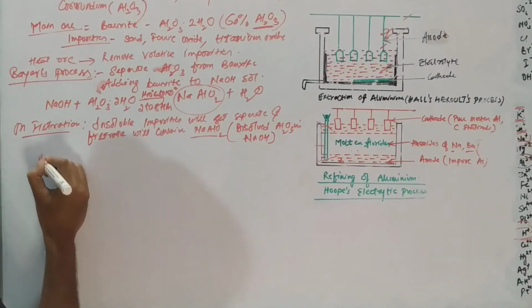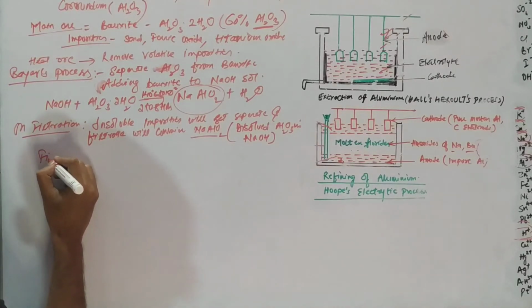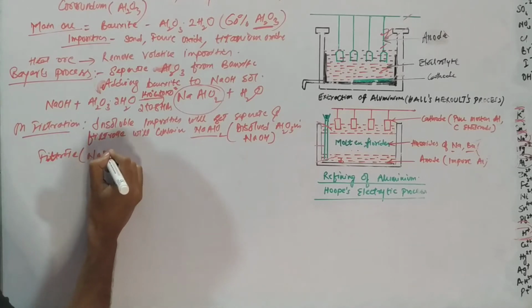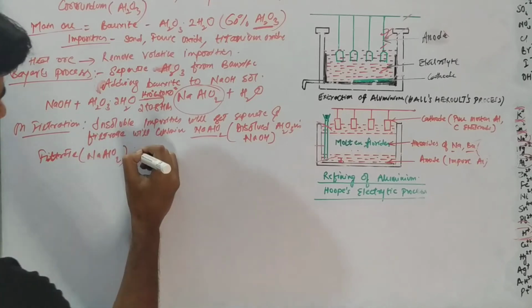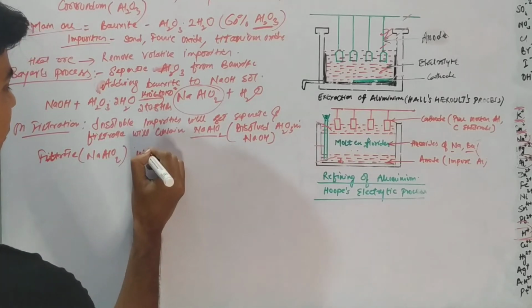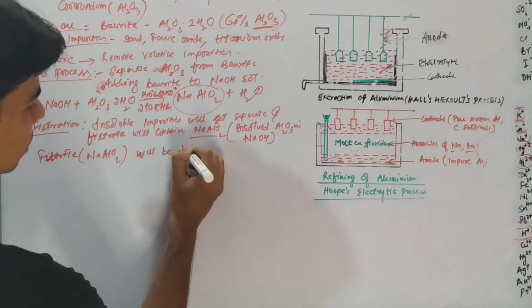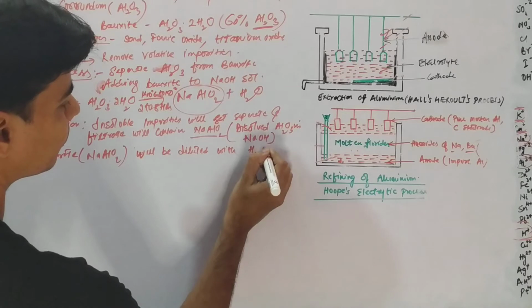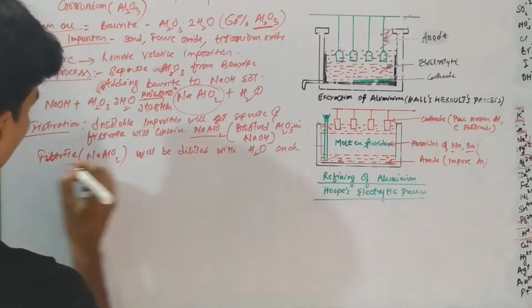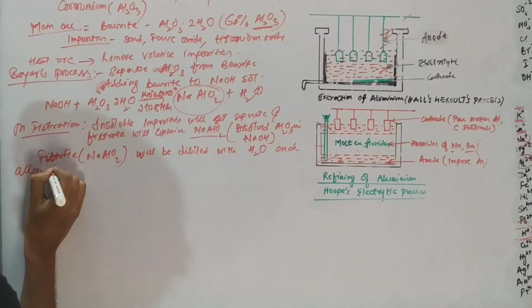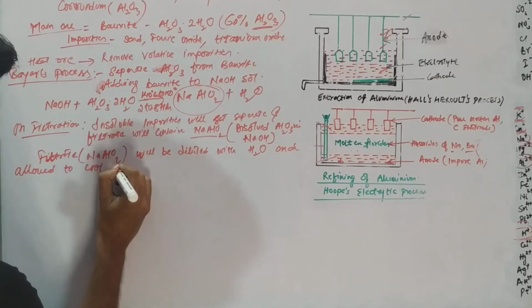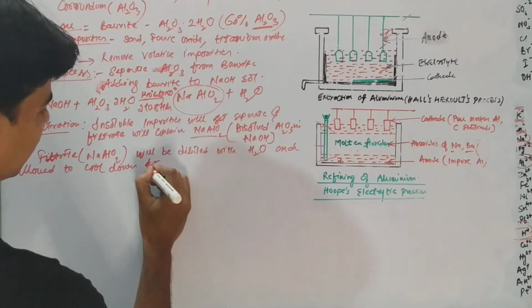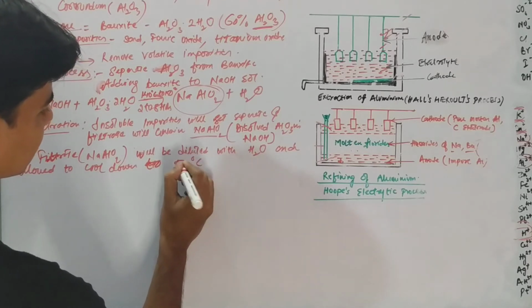So this filtrate, which is NaAlO2, sodium meta-aluminate, will be diluted with water and allowed to cool down to 50 degrees Celsius, right.